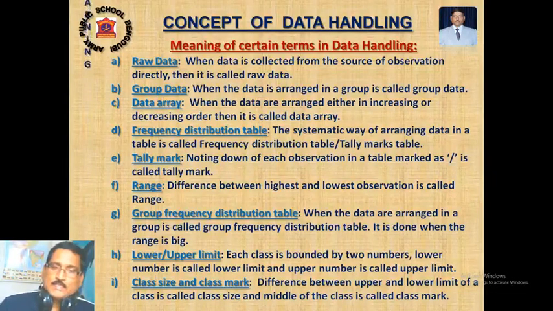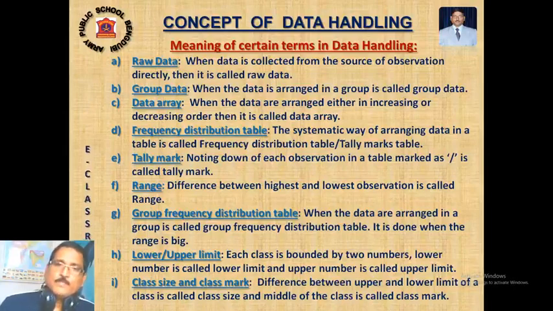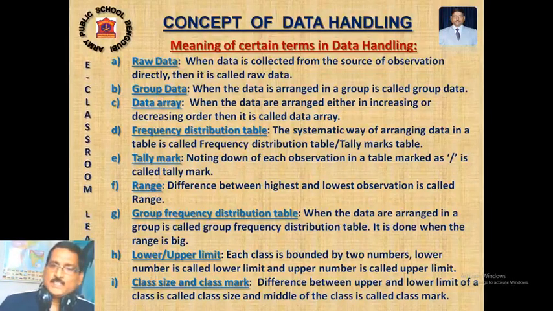Class size and class mark. Class size: what is the difference between the lower limit and upper limit of a class interval? 0 to 10, the difference is 10. 10 to 20, the difference is 10. This difference is called the size of the class, and it depends on the range. If the range is large, we increase the size. When the range is small, we decrease the size.